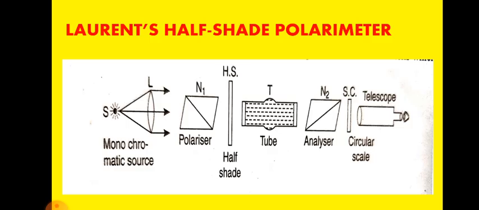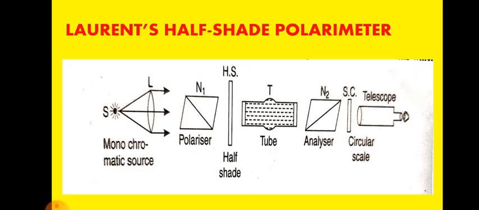When they are calibrated to read directly the percentage of cane sugar in a solution, they are named saccharimeters. Polarimeters can be used to find the specific rotation of a sugar solution, or if the specific rotation is known, they can be used to find the concentration.